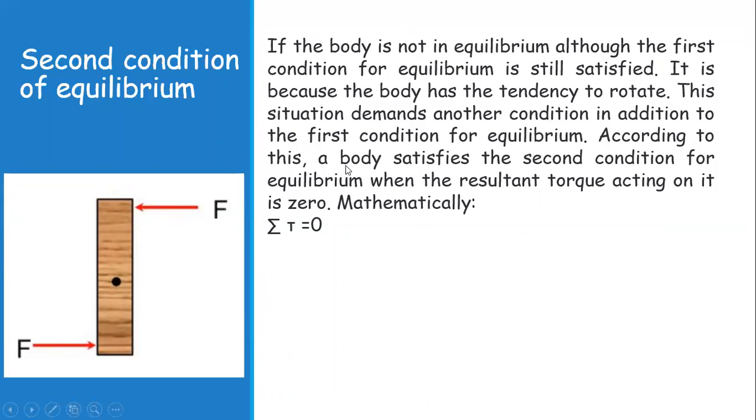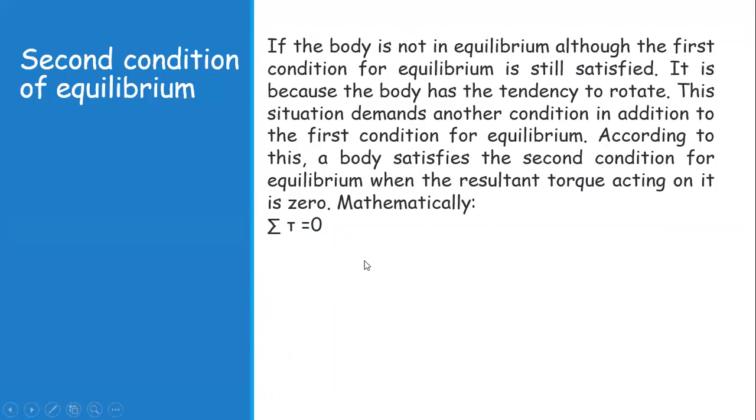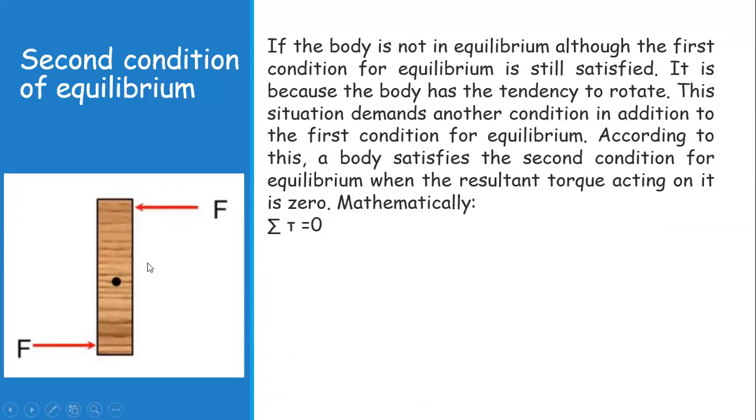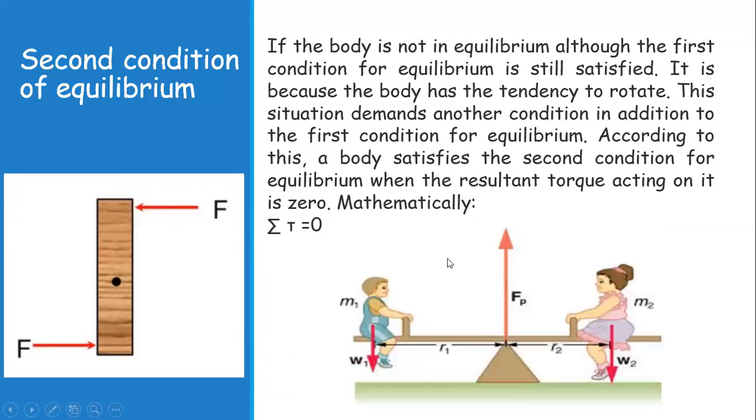According to this, a body must satisfy the second condition of equilibrium, which states that all the torques, all the moments acting on this object, sum to zero. Mathematically, we say the sum of all the torques on the object is zero.